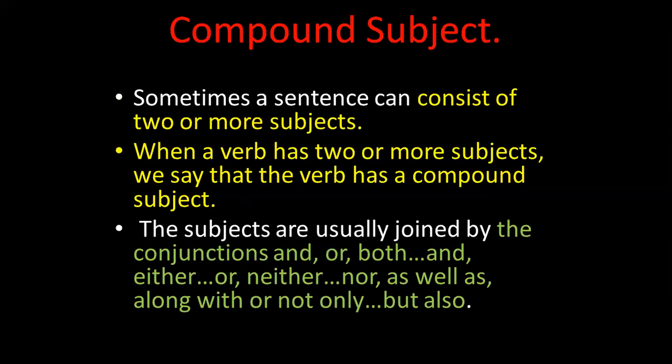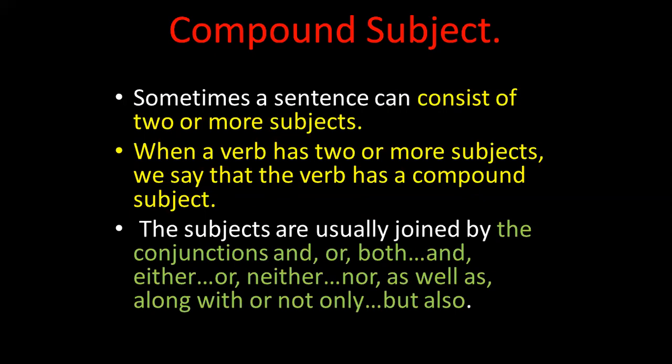Going on to the next topic, compound subject. Sometimes a sentence can consist of 2 or more subjects. When a verb has 2 or more subjects, we say that the verb has a compound subject.